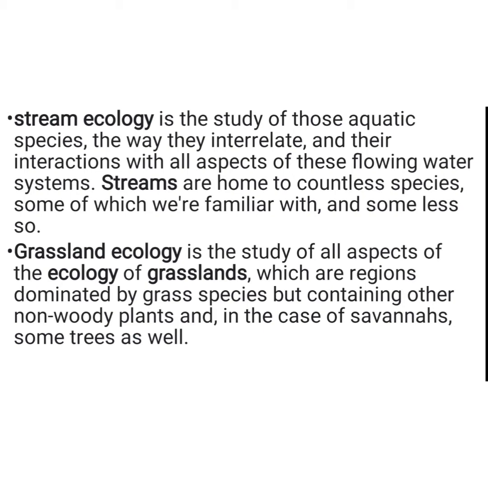Next is the grassland ecosystem. The name itself indicates the study of all aspects of the ecology of a grassland, a growing region in which the dominant species are grasses, but containing other non-woody plants, and in the case of savannas, some trees are well grown. That is the grassland ecosystem. Inside there is interaction of biotic and abiotic factors, but a greater amount of grass is present, so that ecosystem is known as a grassland ecosystem. Along with grasses there are some woody trees present, and some non-living factors also present.